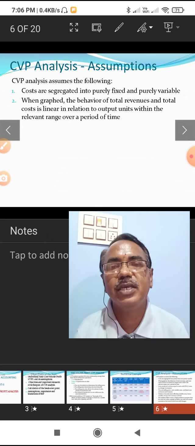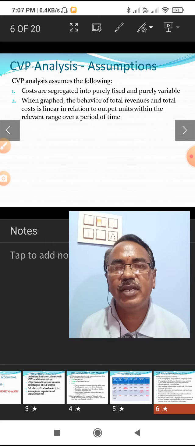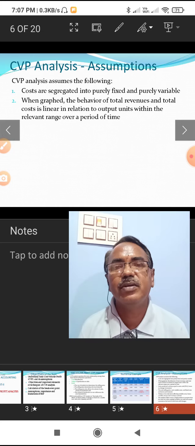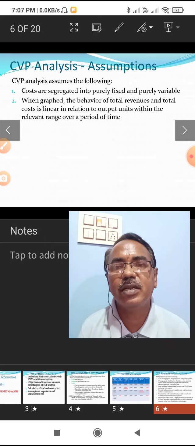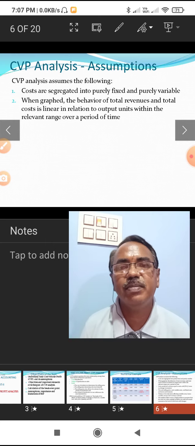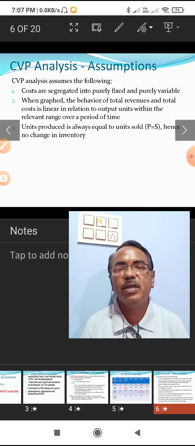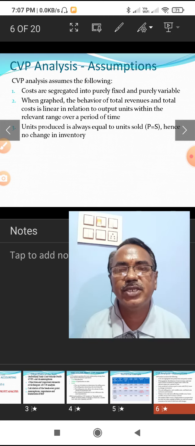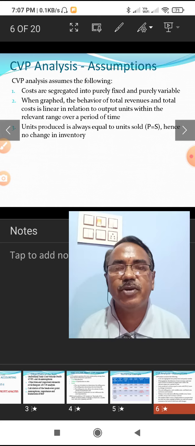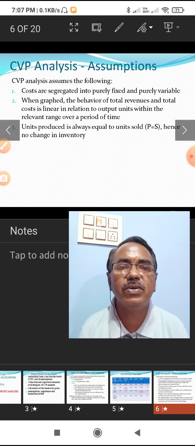When we fit these cost curves and revenue curves in a graph paper, we can obtain straight lines. That shows the linear relationship between various aspects.